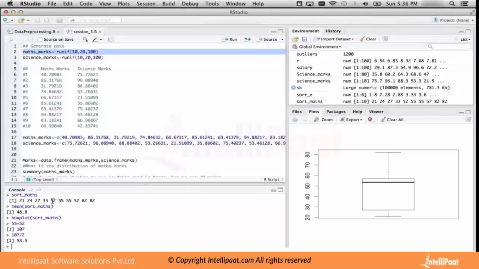So my son who has got 52 marks: the median always shows the 50% of the total population. If there are 100 students in the class and my son is, let us say, at 50, he is just below the median. It means that he is scoring below 50% of the total population. That means he is not doing very well.